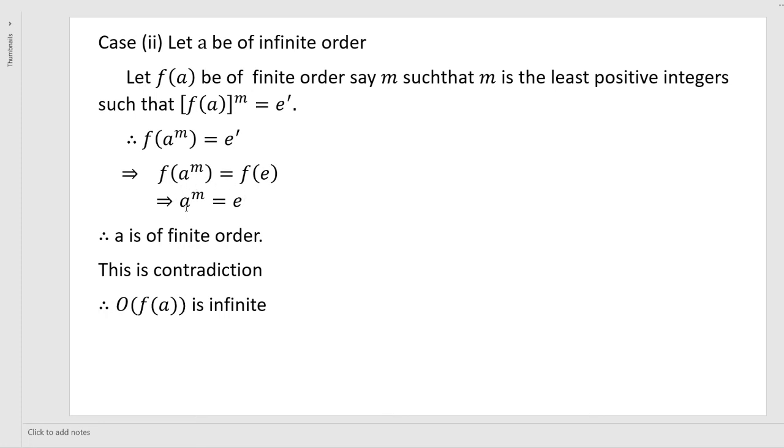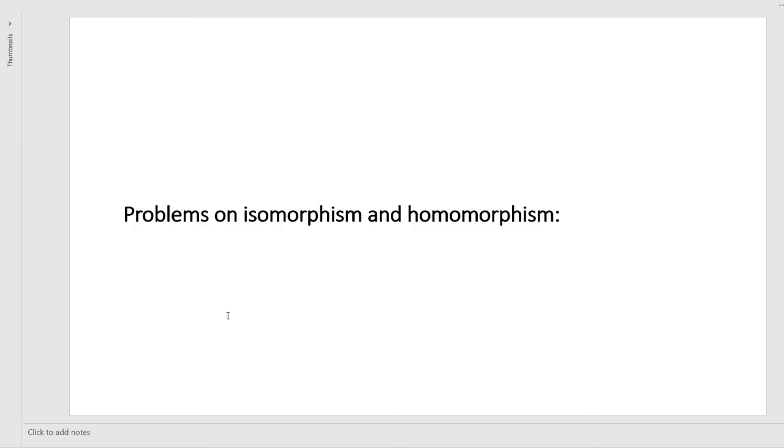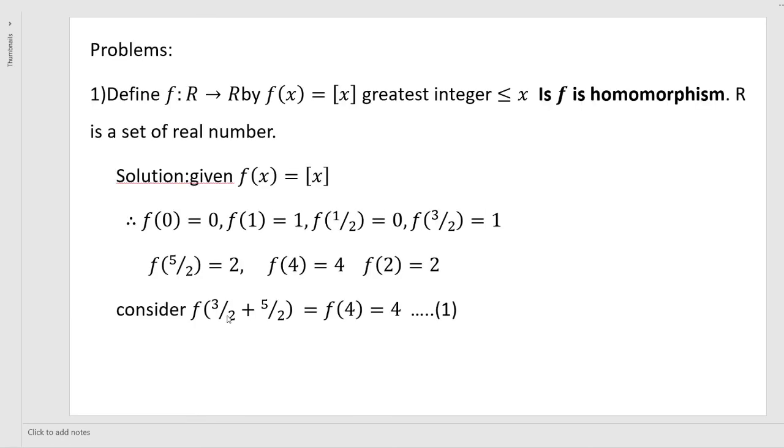And this shows that the order of a is finite, but we considered a to be of infinite order. This is a contradiction, so our assumption that f of a has finite order is wrong. The order of f of a should also be infinite. Hence the theorem.